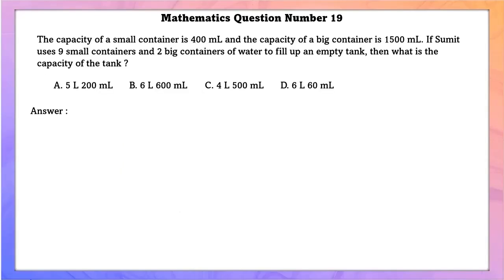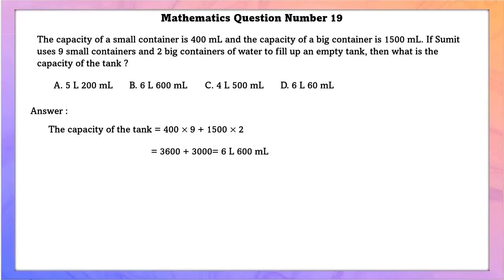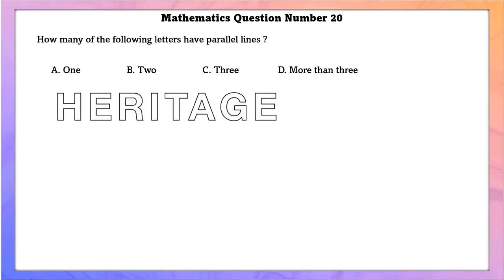Mathematics question number 19. The capacity of the small container is 400 ml and the capacity of a big container is 1500 ml. If Sumit uses 9 small containers and 2 big containers of water to fill up an empty tank, then what is the capacity of the tank? Capacity of the tank is equal to 400 into 9 plus 1500 into 2. Therefore, it will be 6 liters 600 ml.